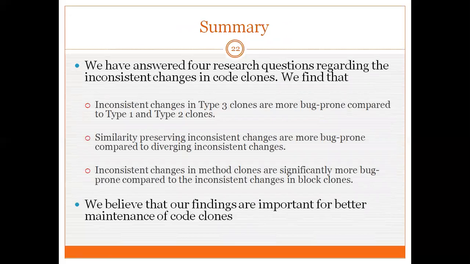In summary, we have answered 4 research questions in our investigation, and from our answers, we find that the inconsistent changes in type 3 clones are more bug prone compared to type 1 and type 2 clones. Similarity preserving inconsistent changes are more bug prone compared to the diverging inconsistent changes. And finally, inconsistent changes in method clones are significantly more bug prone compared to the inconsistent changes in block level code clones. So we believe that our findings are important for the better maintenance and evolution of code clones.